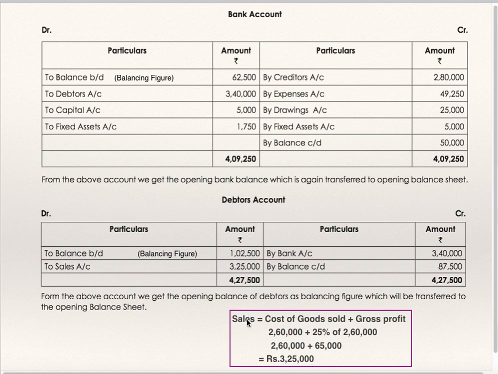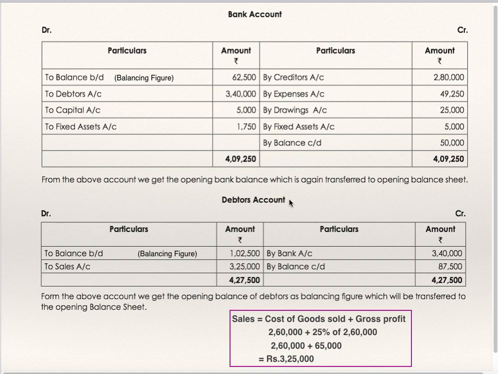Now sales. You are supposed to find out cost of goods sold plus gross profit is equal to sales. Cost of goods sold is given as 2,60,000. Gross profit is 25% of cost of goods sold. So 2,60,000 plus 65,000 is the value of sales, which is equal to 3,25,000.